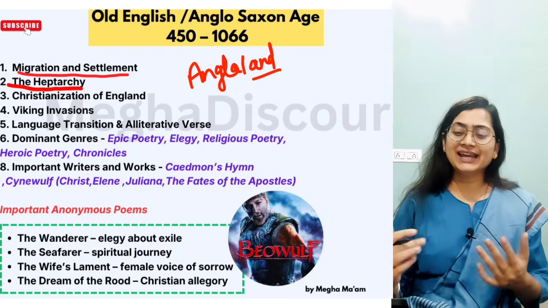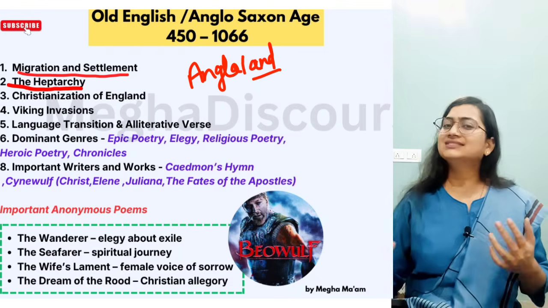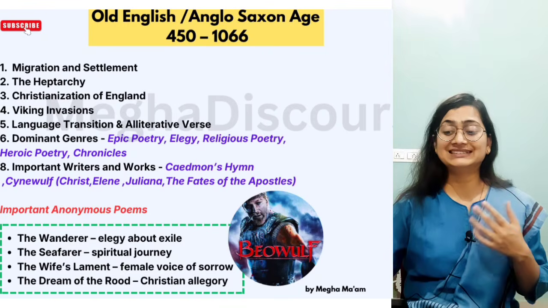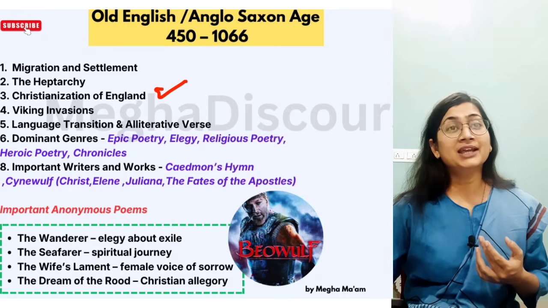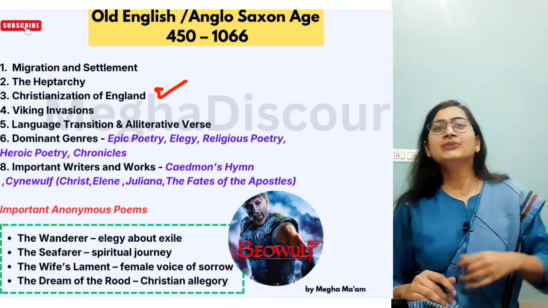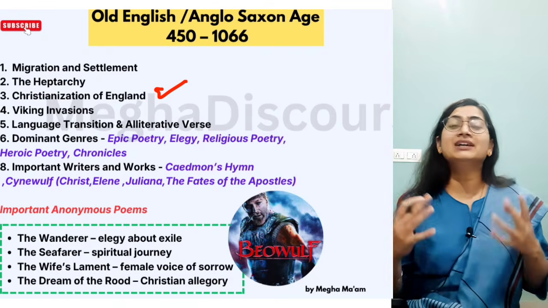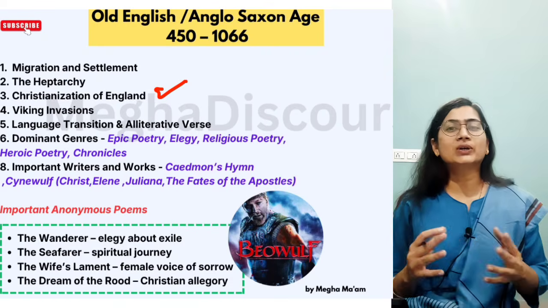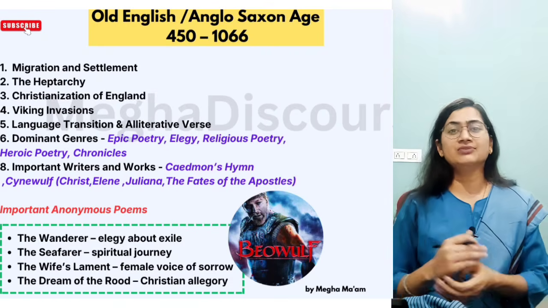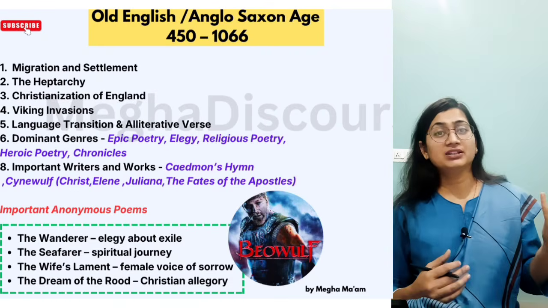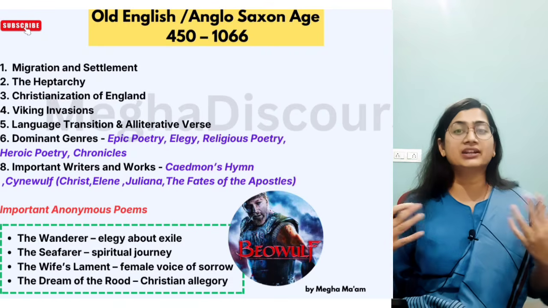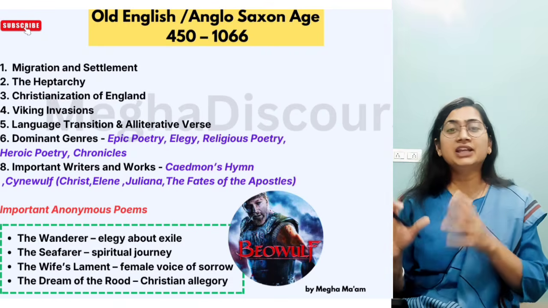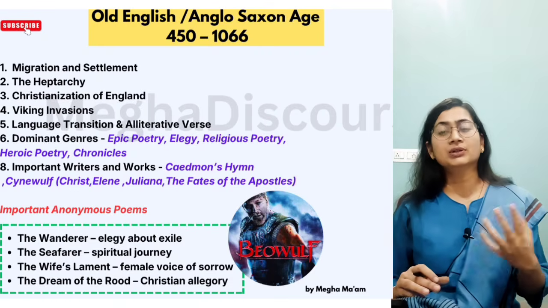Now they have the Christianization of England. Now what is Christianization? Before the arrival of Christian missionaries, there was paganism. They believed in Thor, they believed in thunder, they believed in Woden, as you have seen in the Marvel stories. So there is no one God. Like in our civilization, they worshipped Shiva, they worshipped Indra, they worshipped rain, like Vayu, this type of God. So similarly, they worshipped Thor, they worshipped Woden.